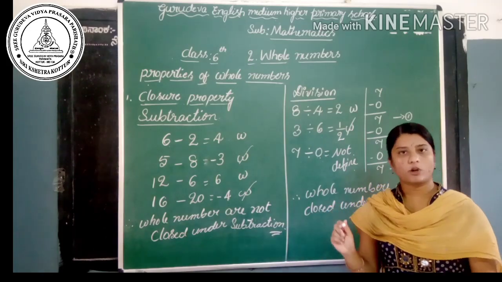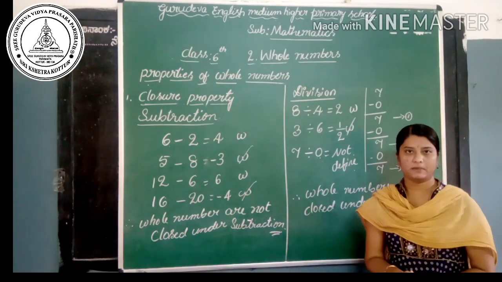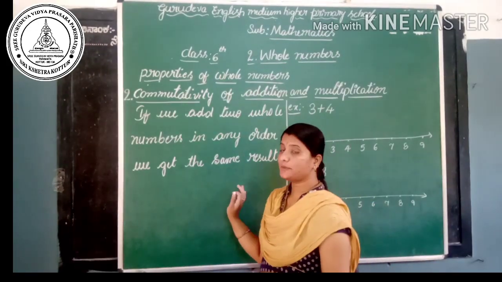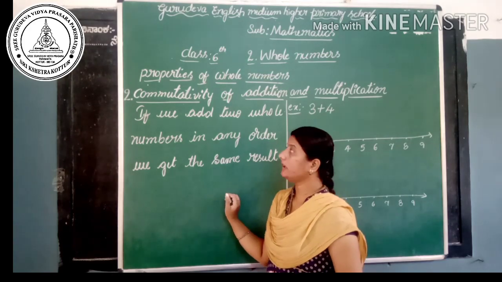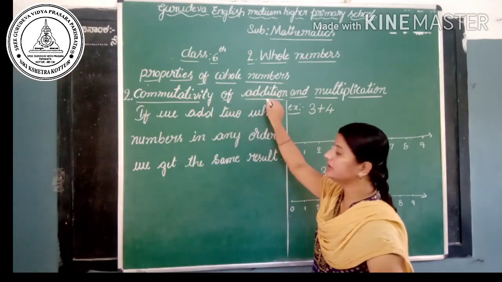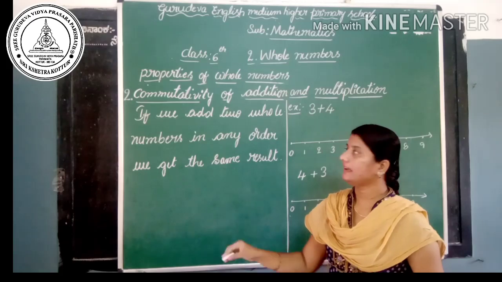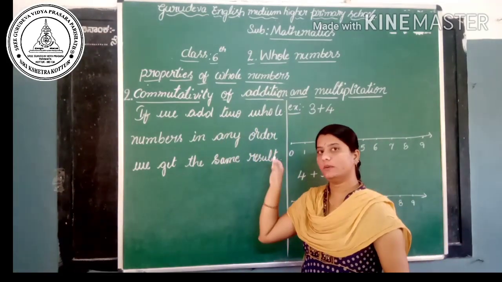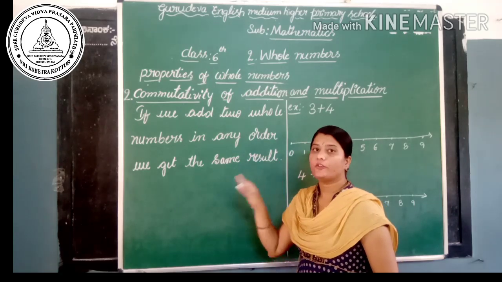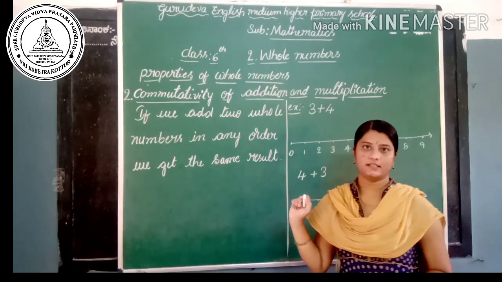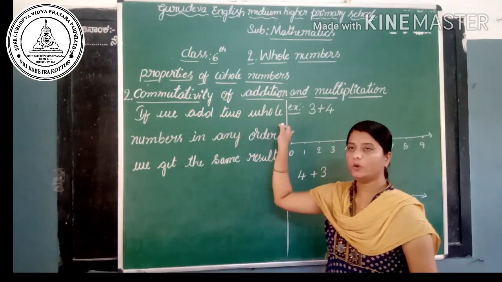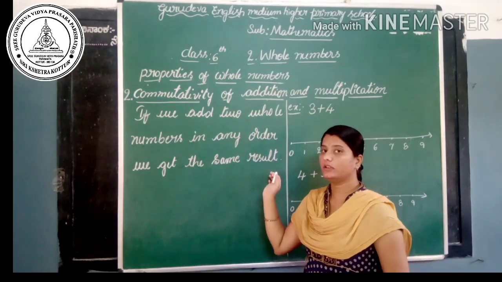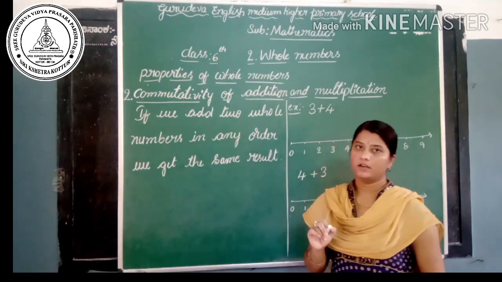Let's go to the commutativity of addition and multiplication. Yes, the second property is commutative property. In the commutativity of addition and multiplication, let's take addition. Okay, so if we add any two whole numbers in any order, we get the same result.